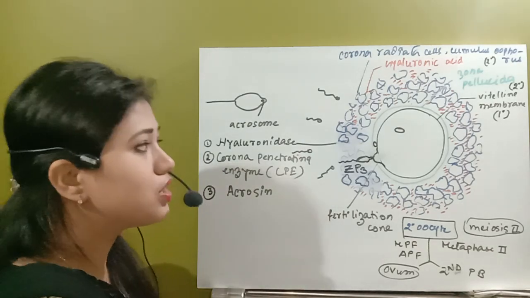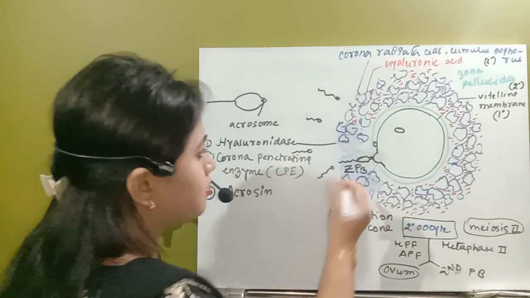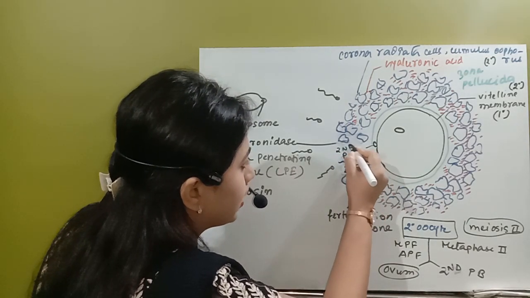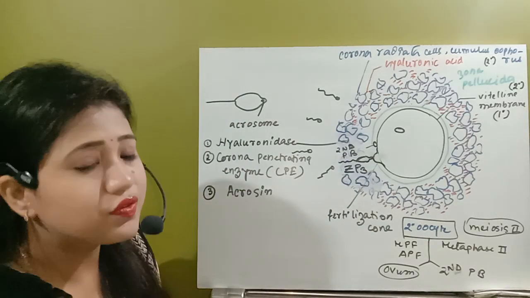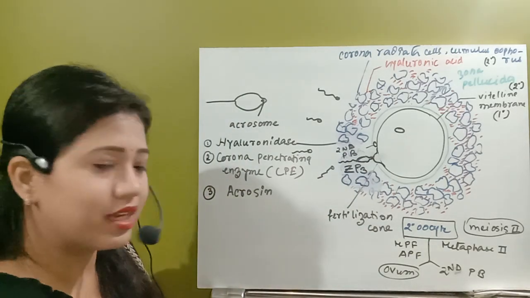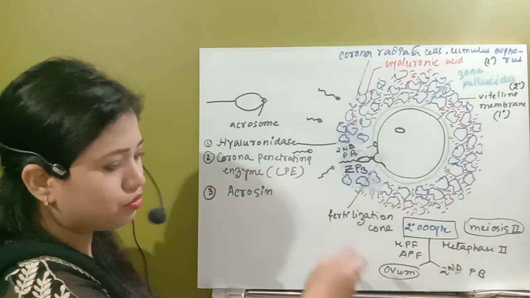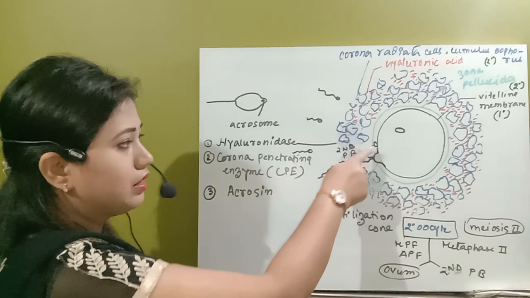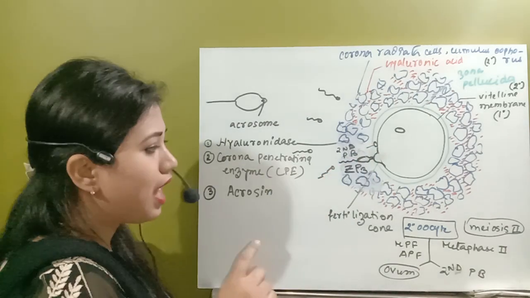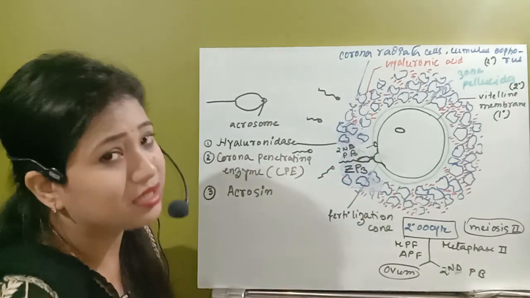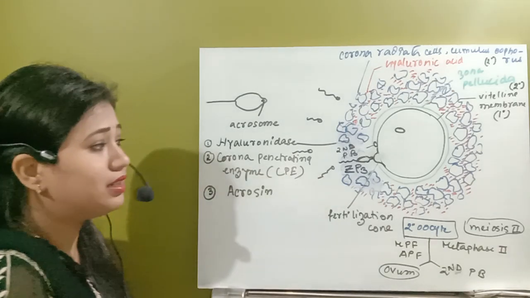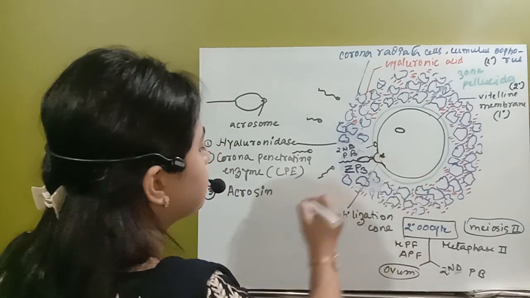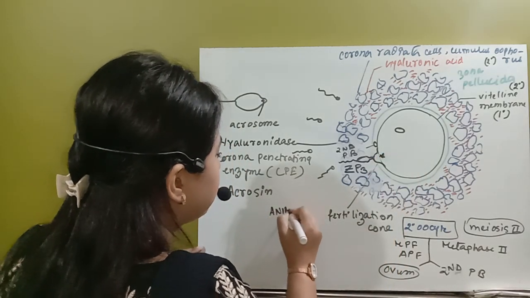So from that region the second polar body will be thrown outside by the oocyte or the ovum itself. The region from where the second polar body is removed, and where the spermatozoa is attached to the vitelline membrane, this specific region, is known as the animal pole.